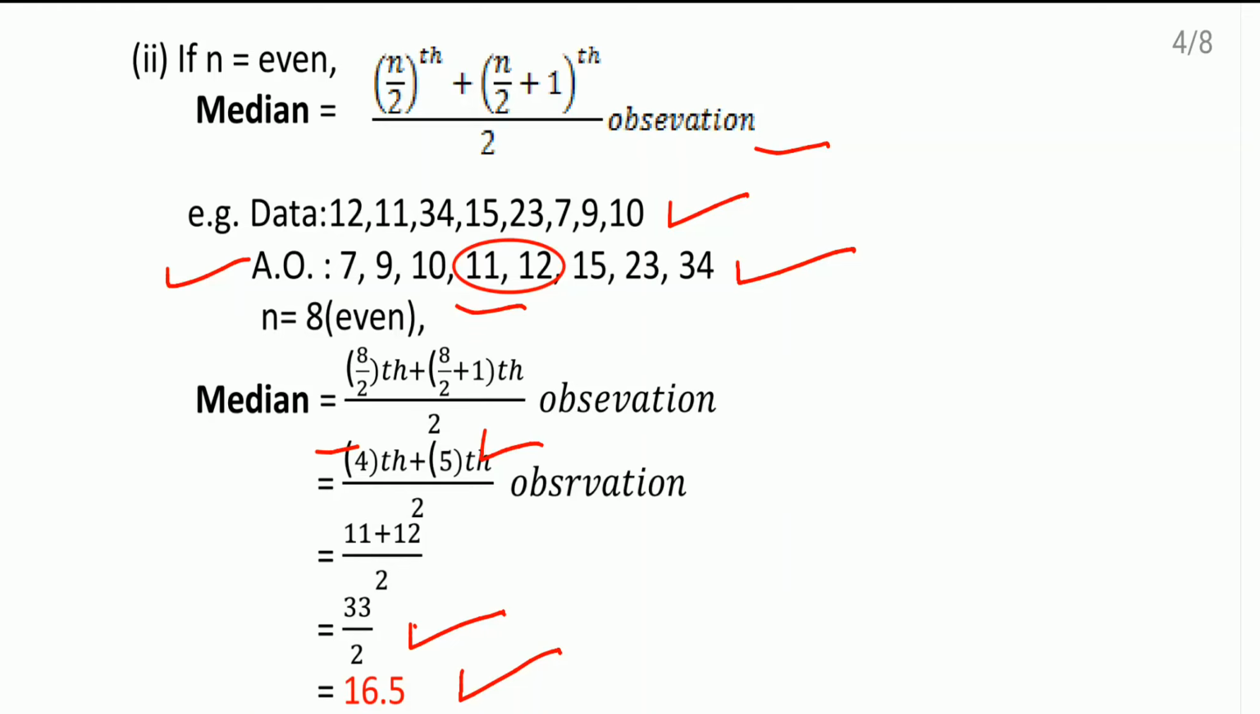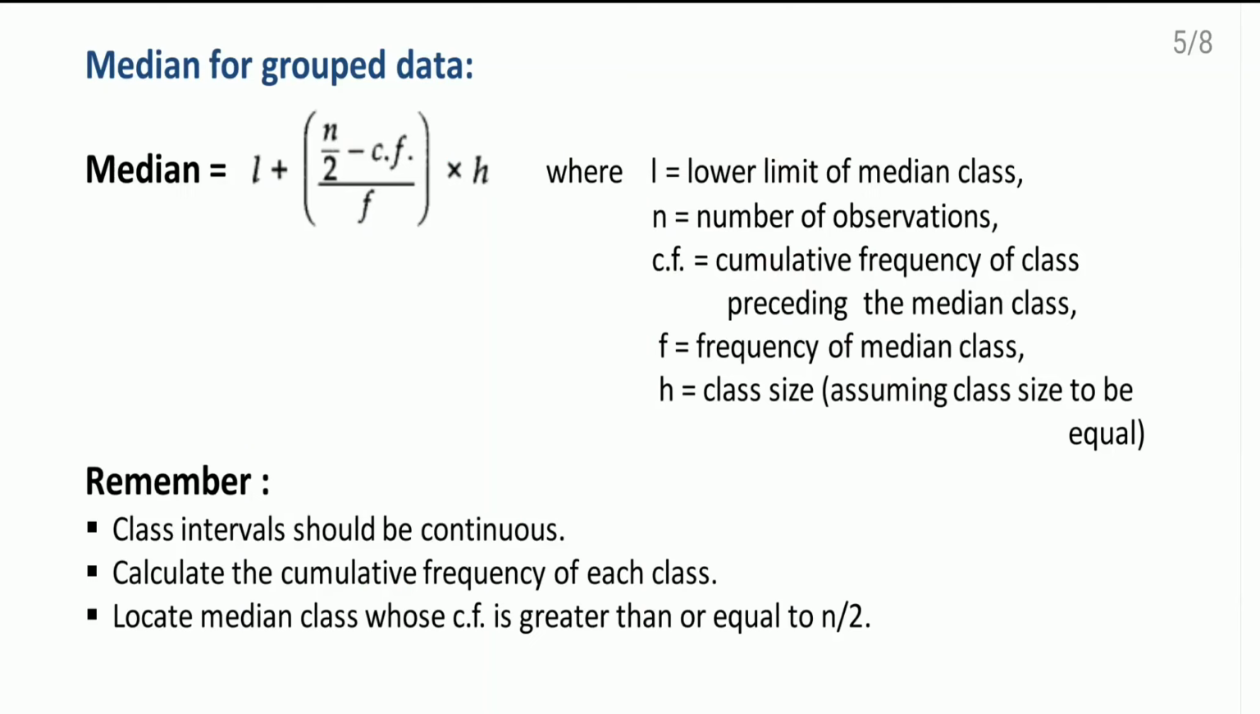Okay, now this is about the ungrouped data. Now how do we find the median for grouped data? For that we have this formula here: L plus (n by 2 minus CF) divided by F, into H.